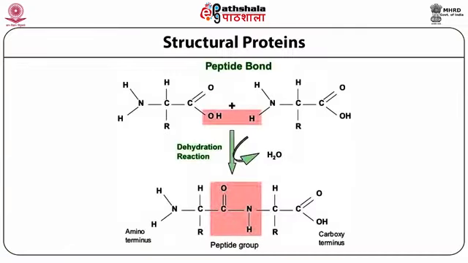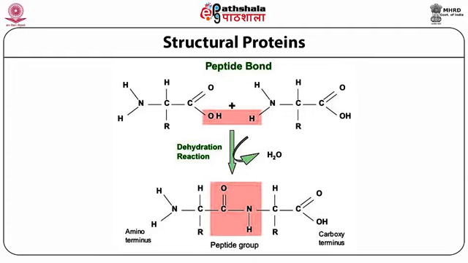The peptide bond forms when the acid group of one amino acid and the amine group of another amino acid combine with elimination of water, a dehydration reaction, giving the NHCO bond, generally known as the peptide bond.